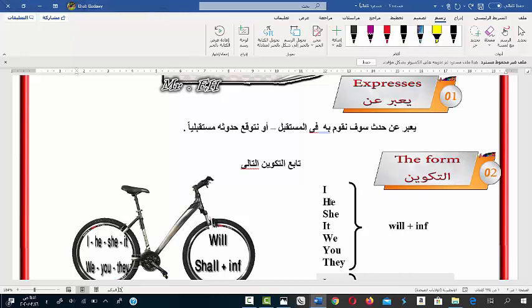Okay, if I am going to ask you what is the form of the future simple tense, all the subject pronouns as shown, the 7 subject pronouns will take will plus infinitive. But we have an old form for the future simple tense. We could use the word shall for the future simple tense.